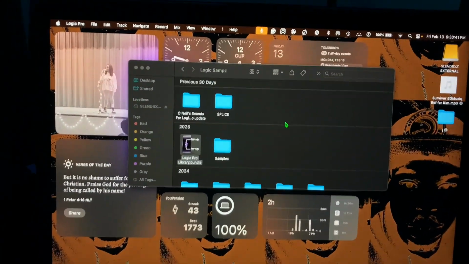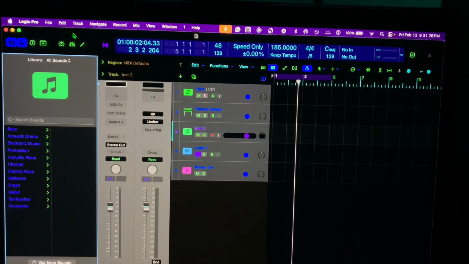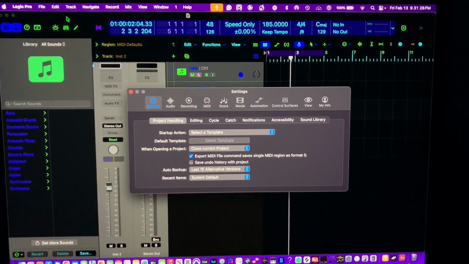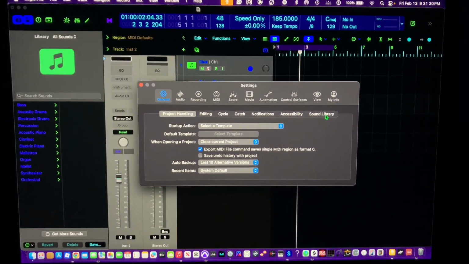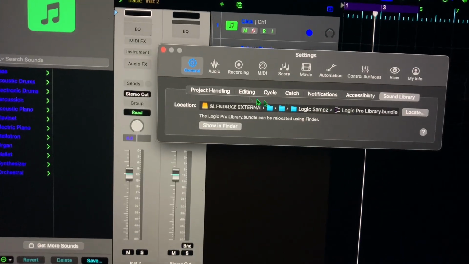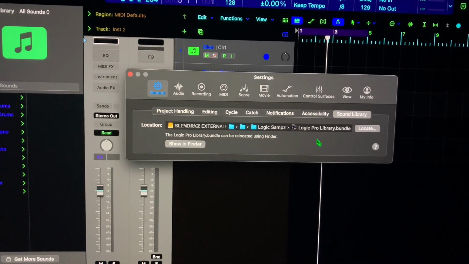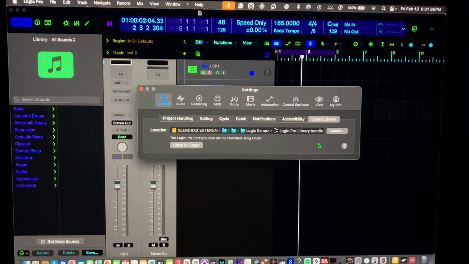And that's how you do it. So now you should be able to see that when I open the setting back up, sound library, boom. Now it's on my external hard drive. So yeah.